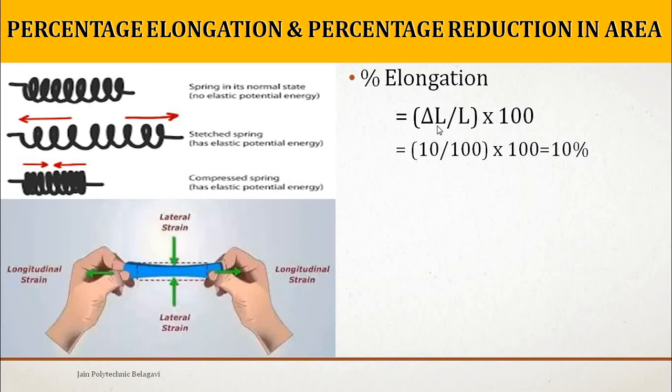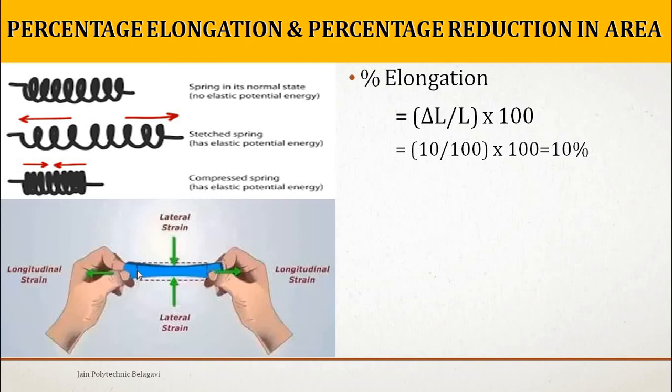We will consider this change in length in some unit, it may be mm, centimeter, or inch. Here we consider 5 units of change on the left side and 5 on the right side, so totally delta L is 10, divided by the original length, which is 100.